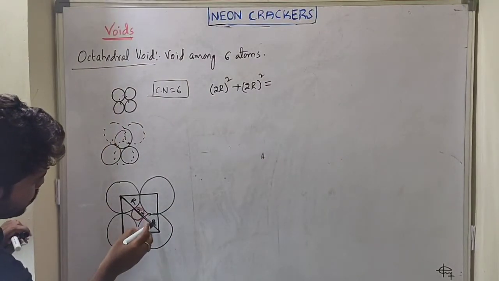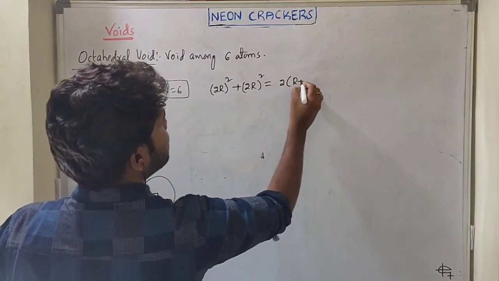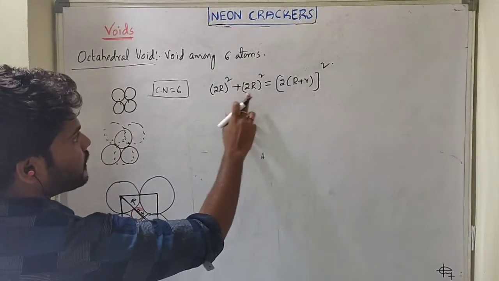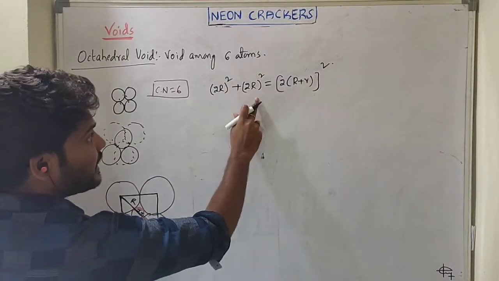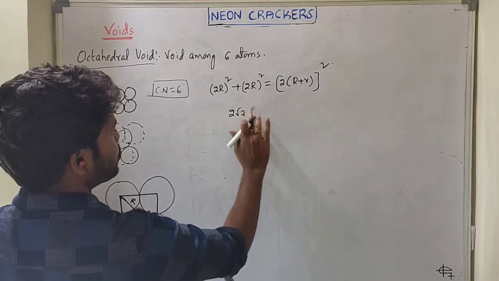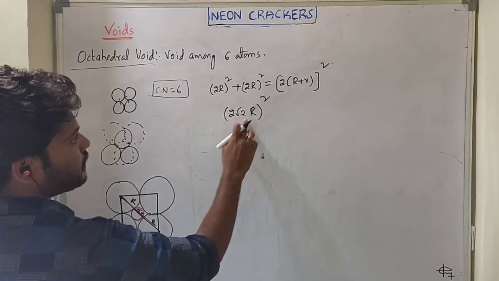So here also 2R plus 2 small r. So you can write 2 of R plus r whole square, right? From this one, 4r square plus 4r square, 8r square. 8r square you can write as 2 root capital R whole square. So what is the 2 root whole square? 8.